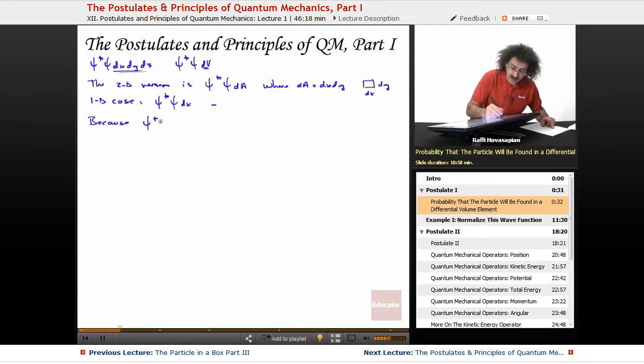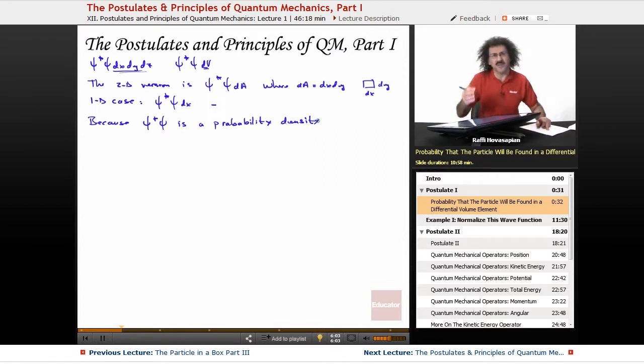Okay, now because this ψ* Ψ is a probability density, or if you want to just refer to it as a probability, that's fine.